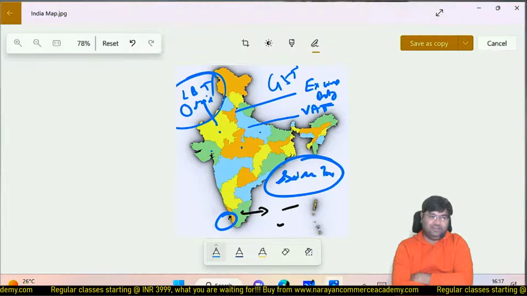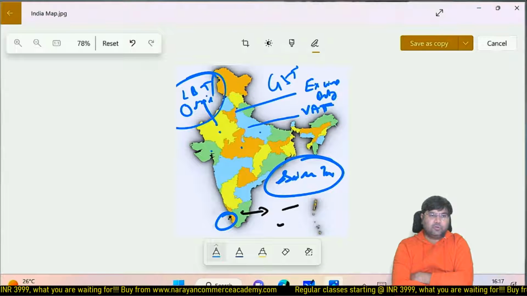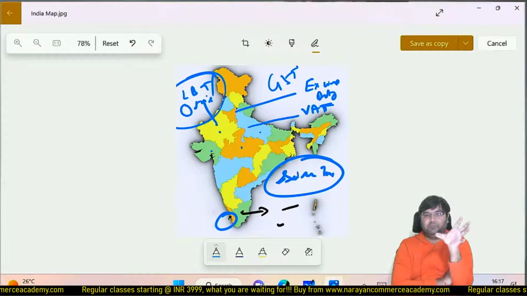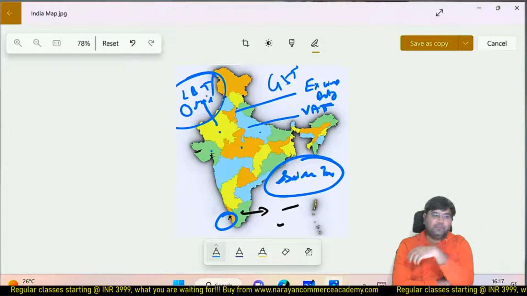Vacation, holiday. Okay, correct answer. Tourism, beaches. All of you have given the correct answer. Because when I say Goa and ask what it is famous for, in your mind, in fact in my mind also, tourism, beaches, vacation will come. Correct?